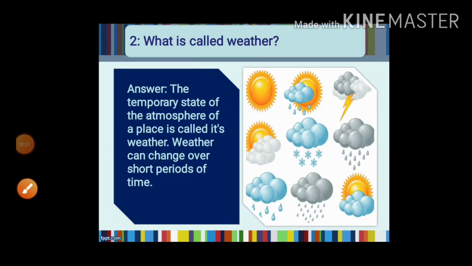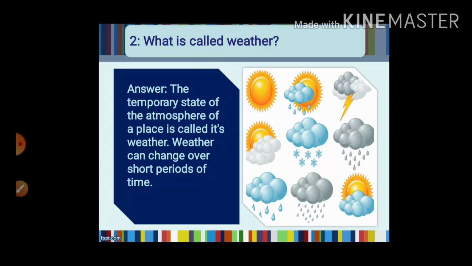The next question is, what is called weather? The temporary state of the atmosphere of a place is called its weather. Weather can change over a short period of time. It is said to be a temporary state because it is not permanent. The weather of a place is not permanent.